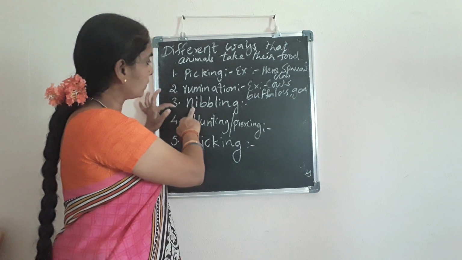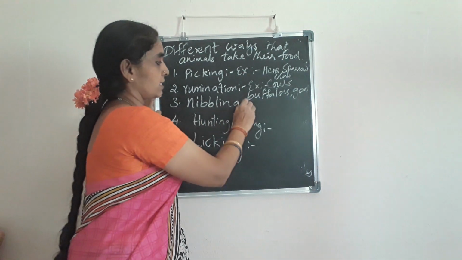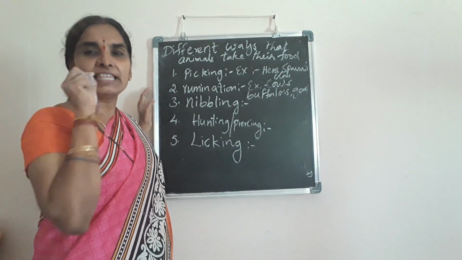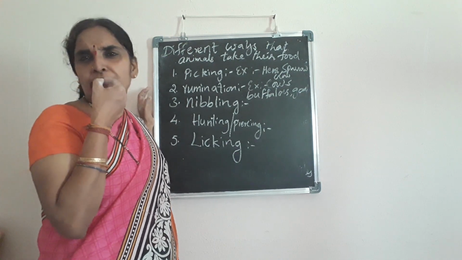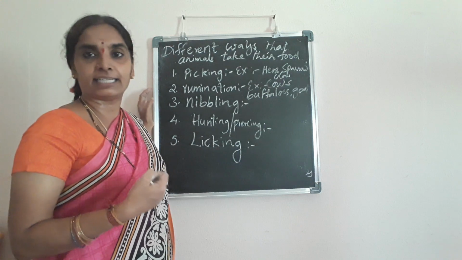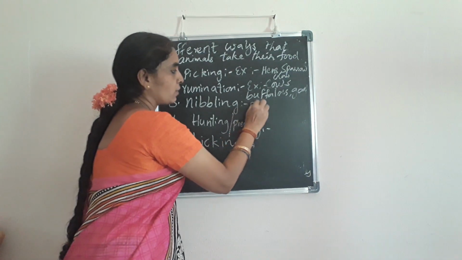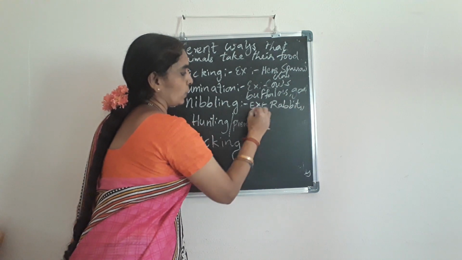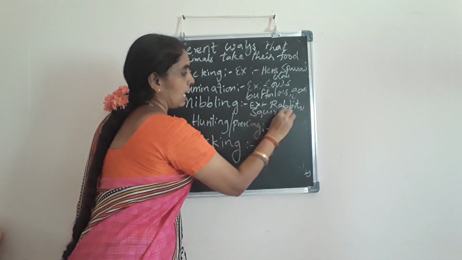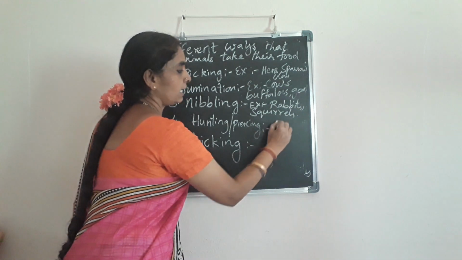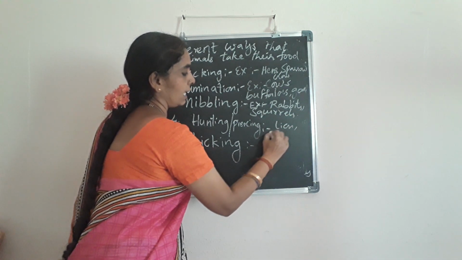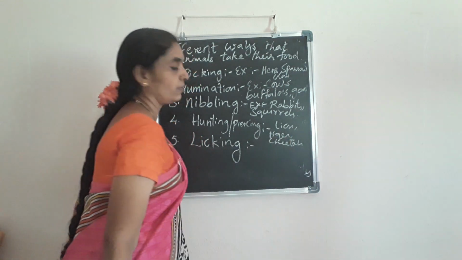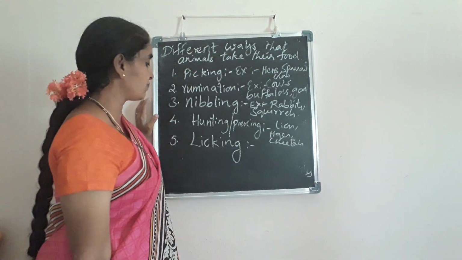Here we have seen about the hunting and nibbling process. Nibbling process is mostly seen in rabbits and squirrels. They take the food with their front tooth, incisor teeth, isn't it? So that is called the nibbling process that we see in the eating habit of rabbits and squirrels. Hunting, you know it, wild animals like lion, tiger, cheetah, wolf, leopard. These are all the animals which hunt the other animals for their food.